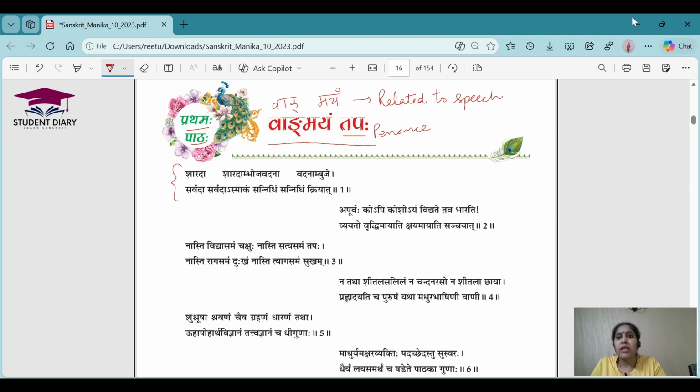Fine. So before starting this, I want to ask a question: who is considered as the goddess of speech, the goddess of knowledge, goddess of words, goddess of music? Without any doubt, the answer is goddess Saraswati Devi, right? So this chapter is dedicated to goddess Saraswati. Let's start with the first shloka.